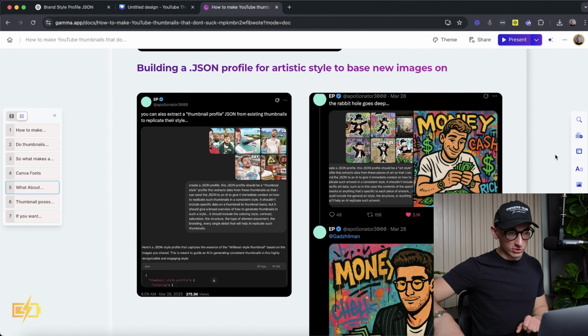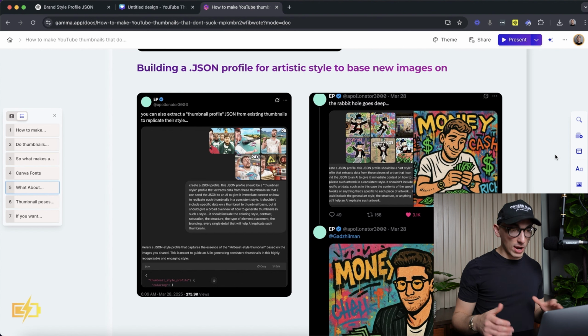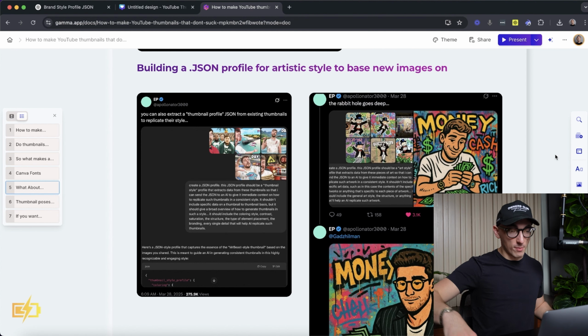It's definitely the most efficient way to give data to these LLMs so that they can process the style and get the details and everything right, as opposed to just using language to explain the style and what you want. This is just a format that it can understand better, more accurately, and faster.